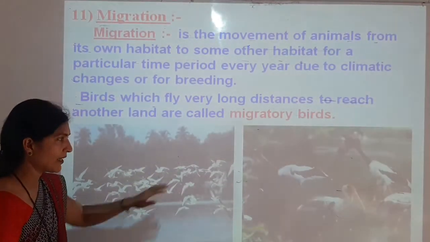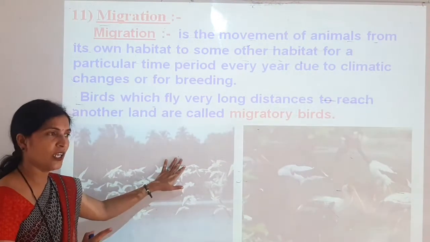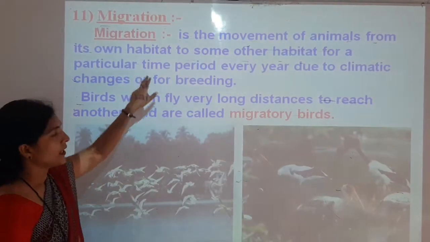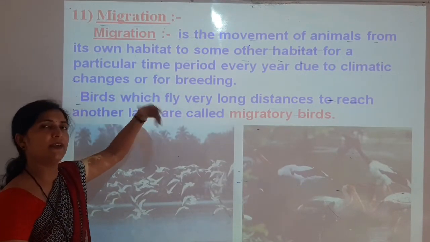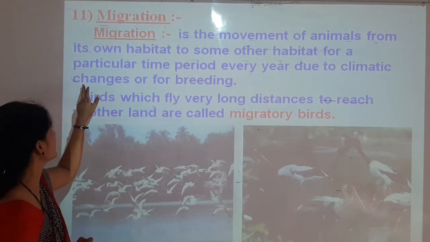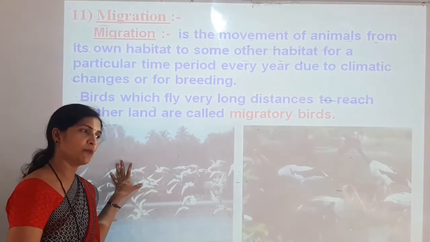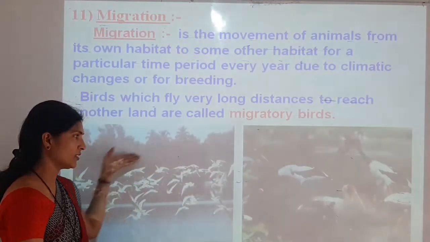So why are they migrating? Some birds and some animals start migration in a specific season, and that migration is just for a particular time and happens every year. It happens because of climatic changes or for breeding purposes. For reproduction also these animals and birds can move from one place to another.